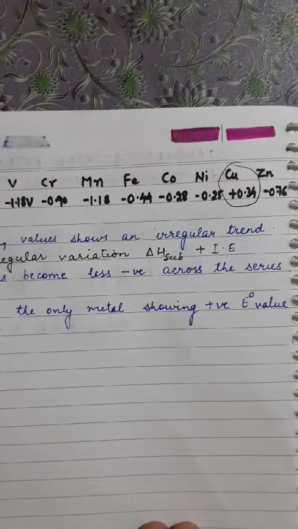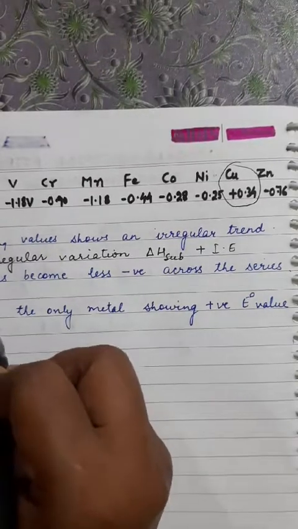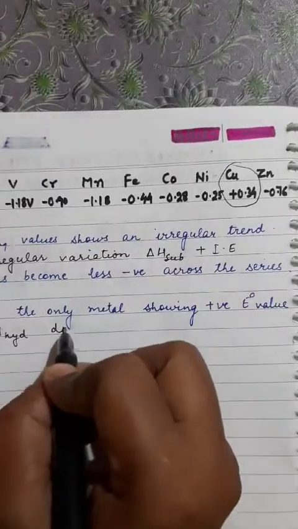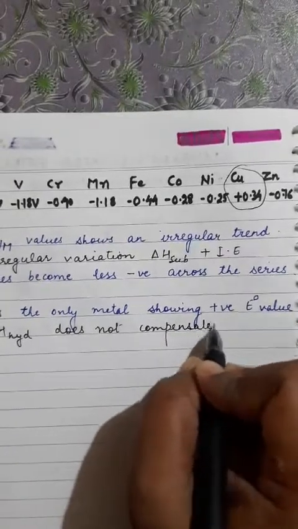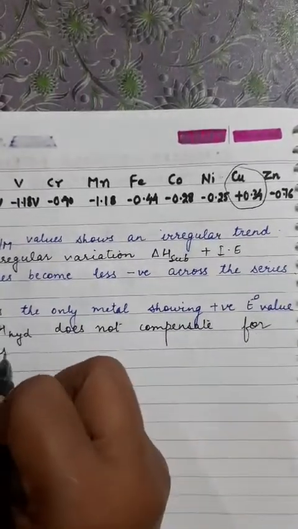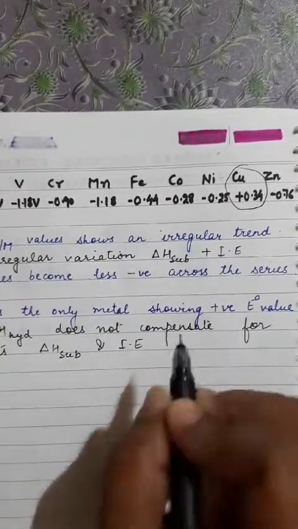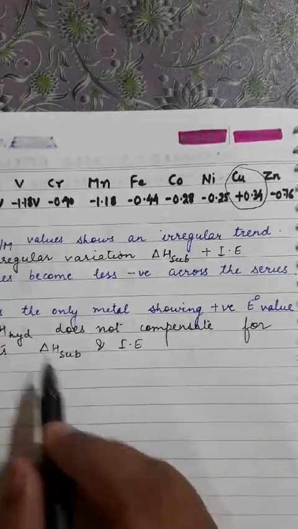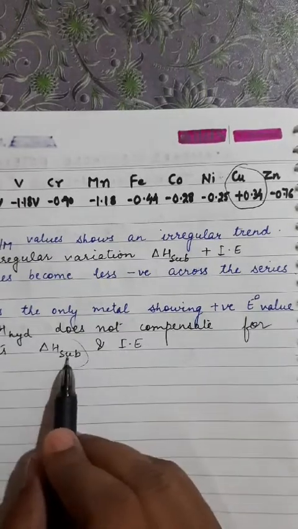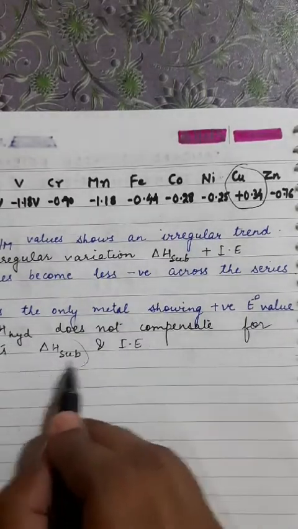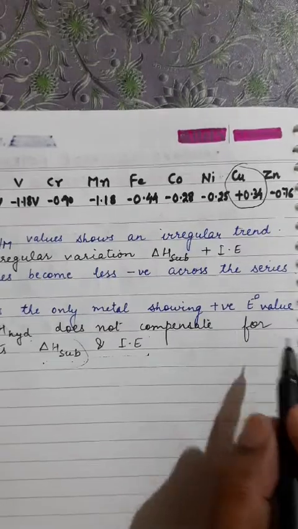Electrode potential values are the sum of these three forms of energy, and in case of copper, the hydration enthalpy does not compensate for its sublimation energy and ionization energy. So the positive values are more and the negative value is less. So copper is the only metal showing positive E0 value.